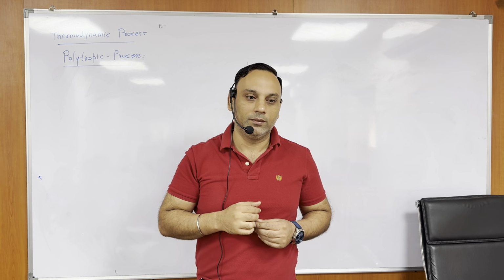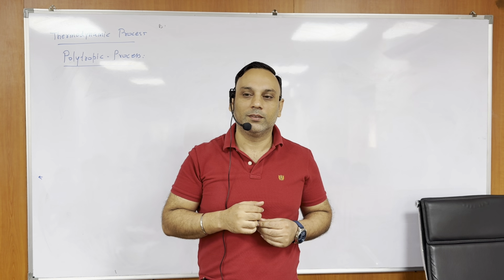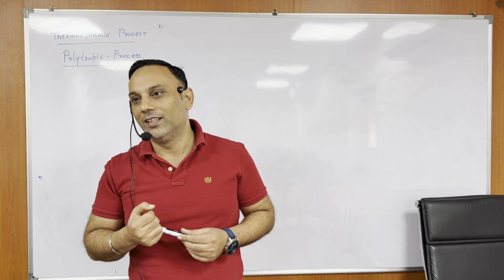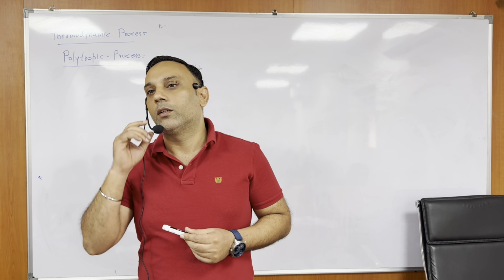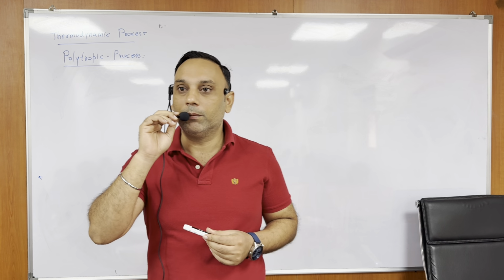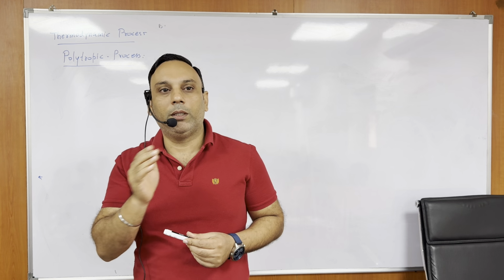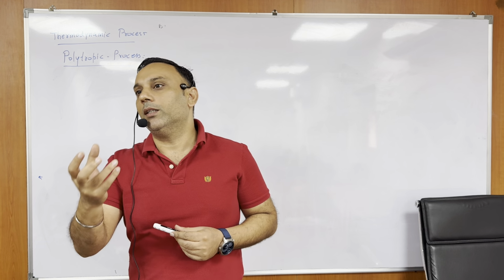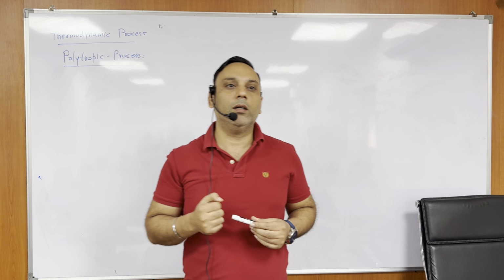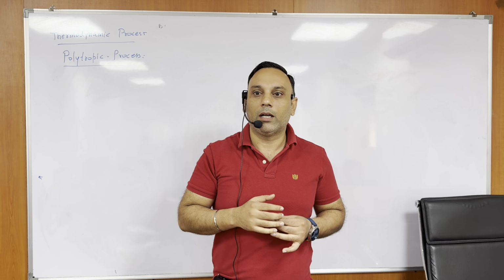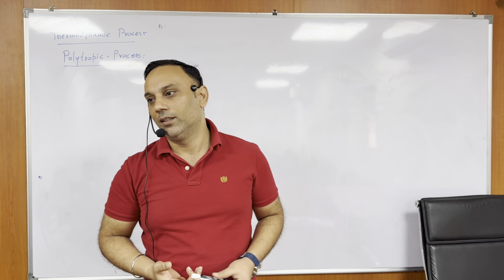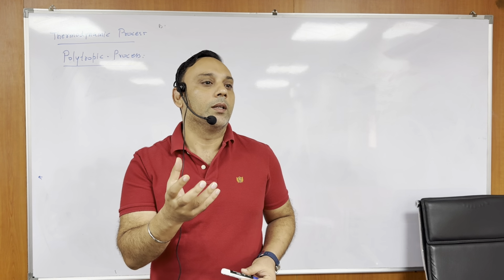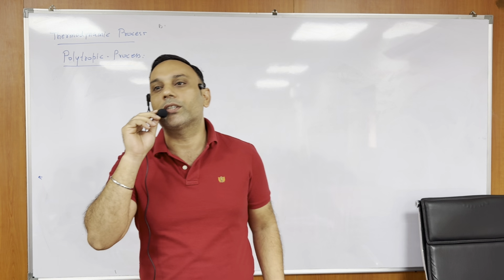Yes, or just P into V raised to n is constant. Okay. But that is an equation, right? It's just like I am asking, what do you mean by isothermal process, and you are saying, sir, P1 V1 is equal to P2 V2. So you are saying equation, beta. And what I want is the definition of polytropic process. What type of thermodynamic processes are there that we can call polytropic process? That is what I am asking.